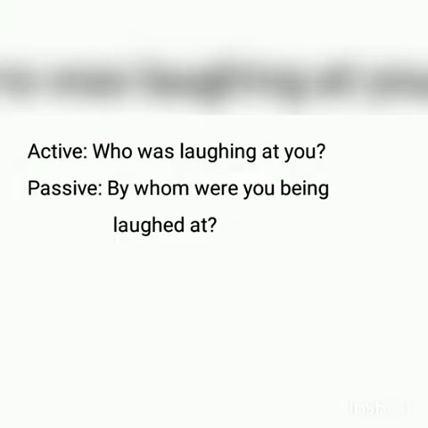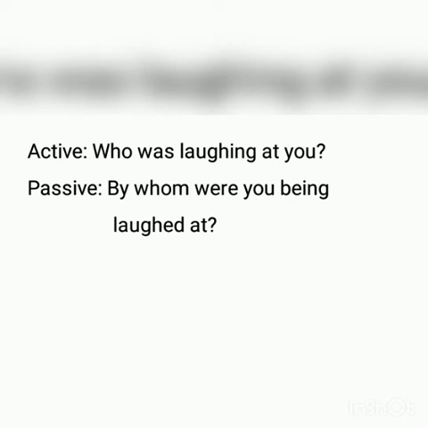And the next question is, who was laughing at you? The question begins with who. Who will change into by whom in the passive voice. The object here is you. Remember to use it with were. Now let's start changing into passive voice. By whom were you being? The third form of laugh is laughed, L-A-U-G-H-E-D, laughed at. By whom were you being laughed at?